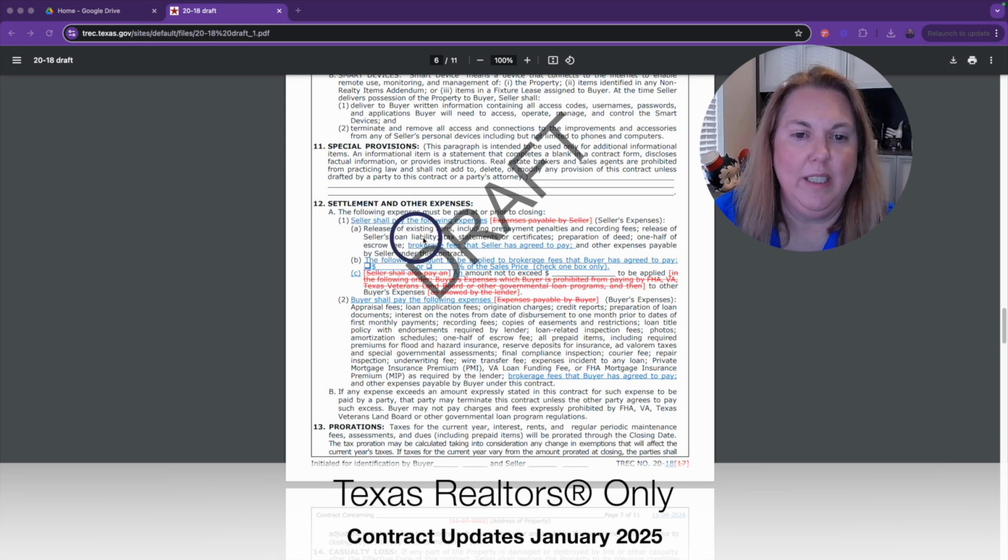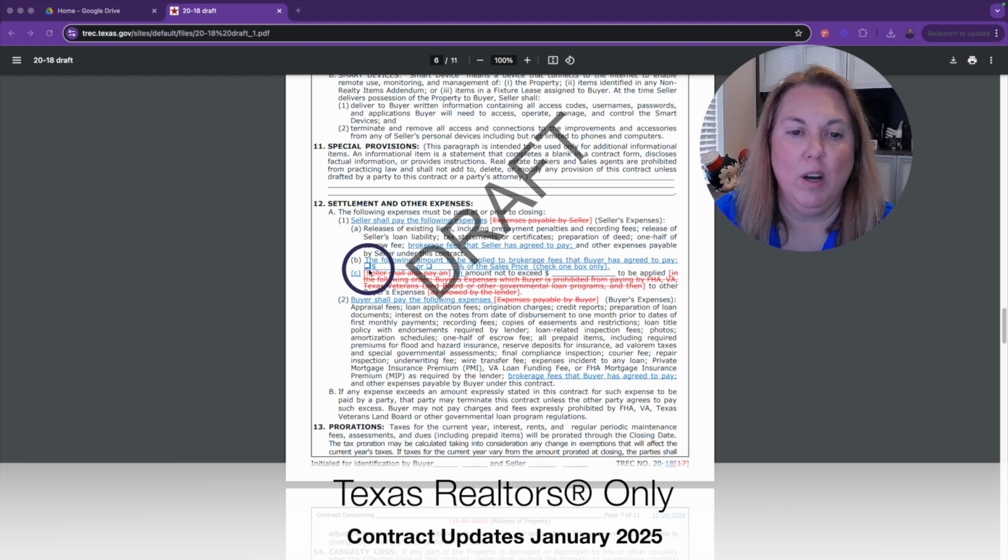A is releases of existing liens, including prepayment penalties and recording fees, release of seller's loan liability, tax statements or certificates, preparation of deed, 1/2 of the escrow fee, and then brokerage fees that seller has agreed to pay and other expenses payable by seller under this contract. So not much has changed there. But in B, it says the following amount to be applied to brokerage fees that buyer has agreed to pay.